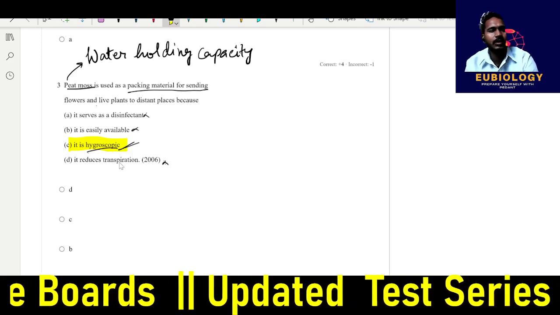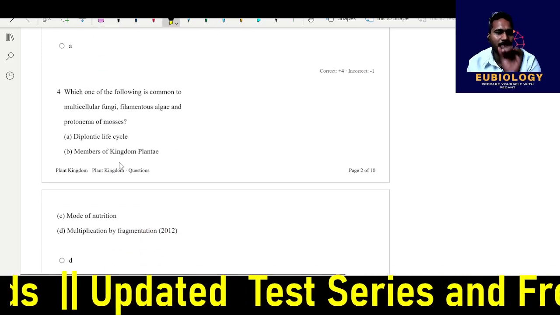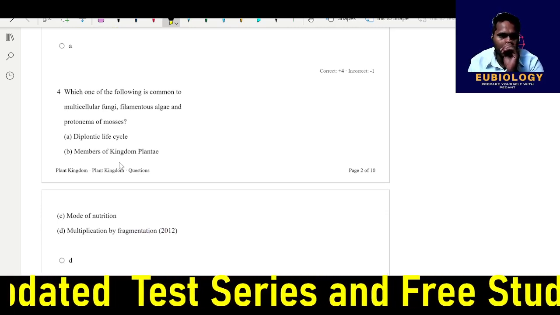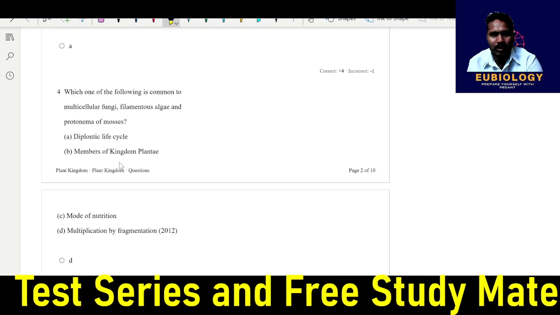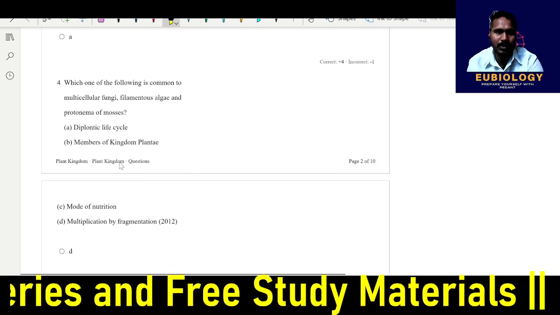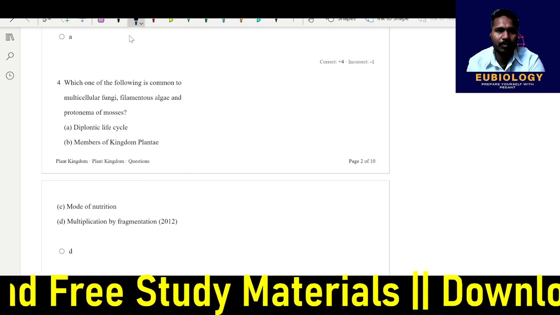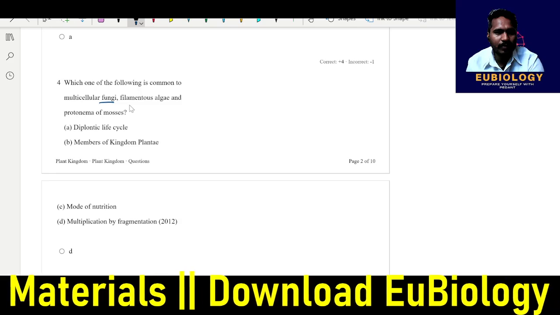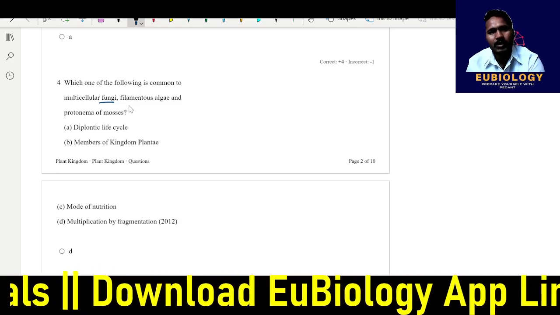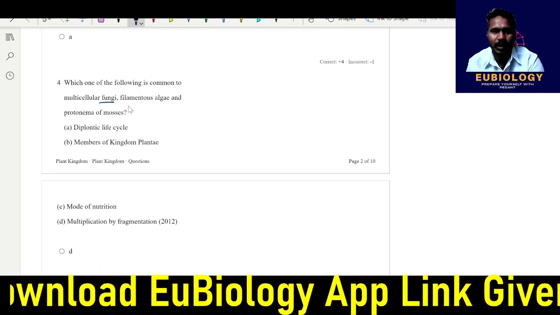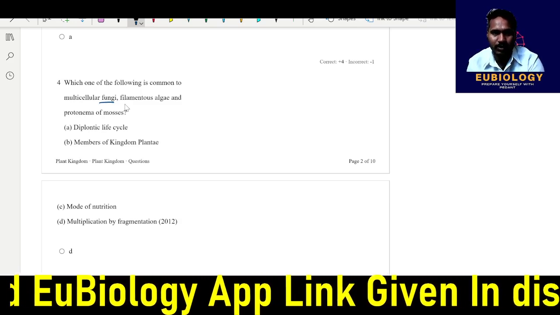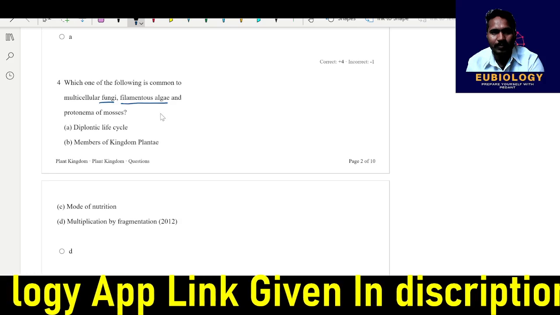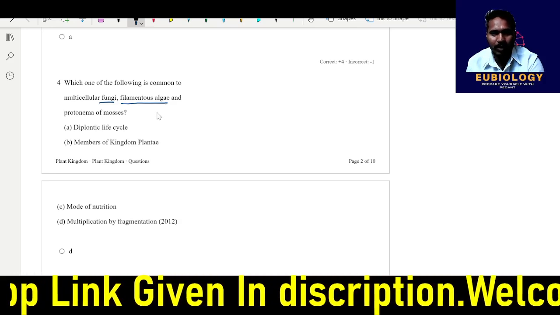Next question, the fourth question. Which of the following is common to multicellular fungi, filamentous algae, and the protonema? This is from the plant. This is from the fungi, which have a chitin, filamentous, mycelium, septate, aseptate kind of structure. Filamentous algae are in the plant kingdom.